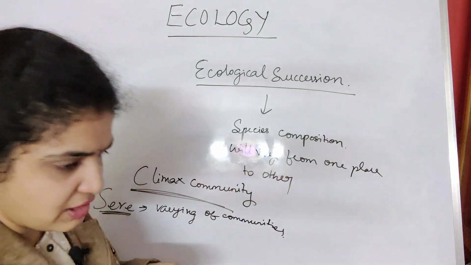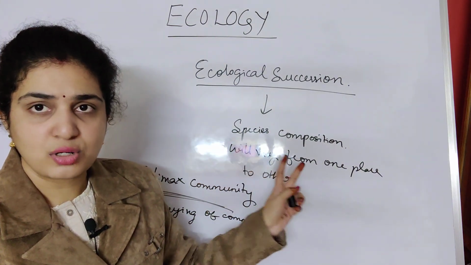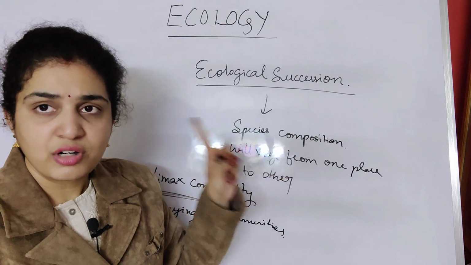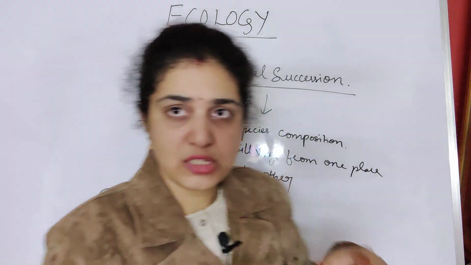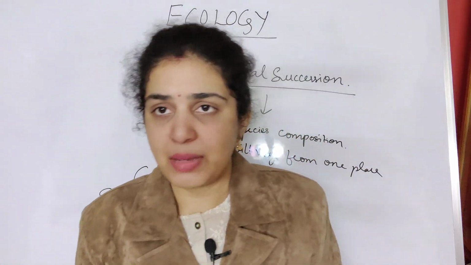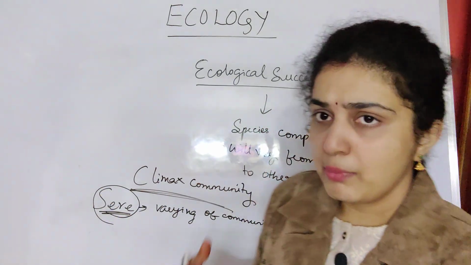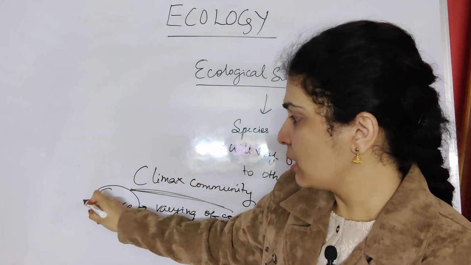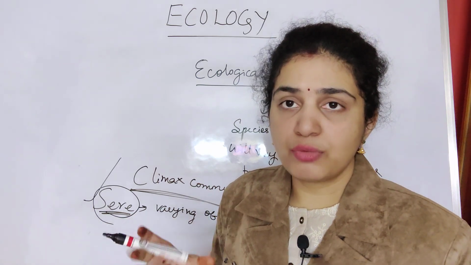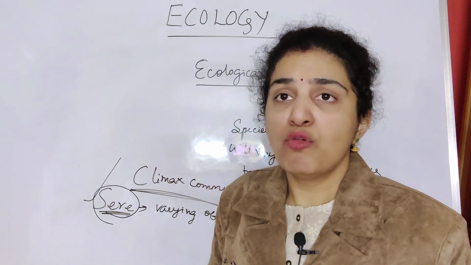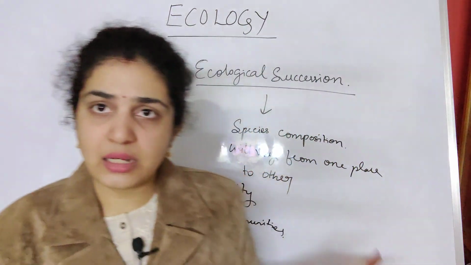So the exact definition of ecological succession is that the species composition varies from one place to another; first thing to remember. Then the climax community is the final stage where species settle down. Then the sequence of communities is called a sere. Standing crop is the amount of organic matter changing from one trophic level to another. I want you to remember these definitions clearly.